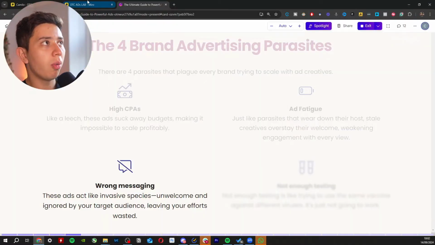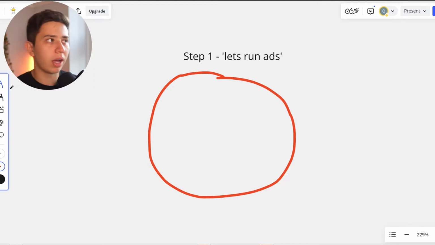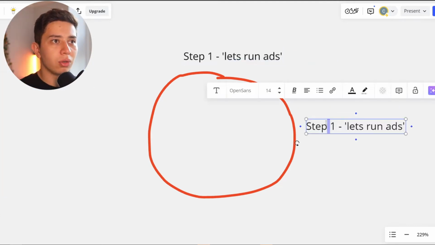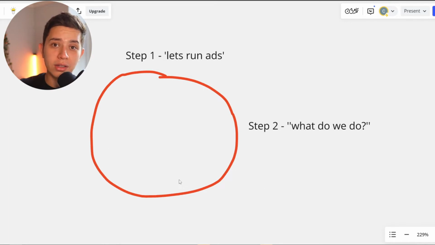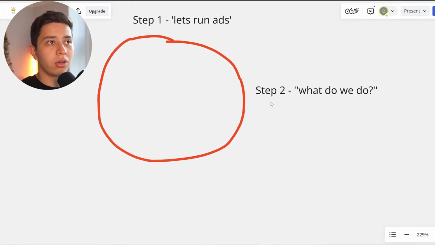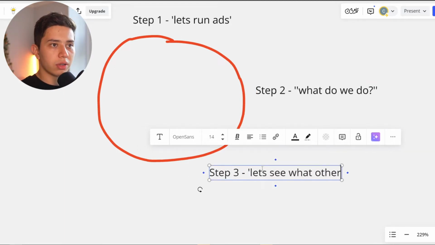Let me tell you what almost every single brand does when they want to run ads. Step 1, let's run ads. Okay. Step 2, what do we do? What ads do we run? Either contact an agency who knows what they're doing, or they try to do it in-house. So say they do it in-house. They go, you know what? Cool. Step 3, let's see what others are doing.